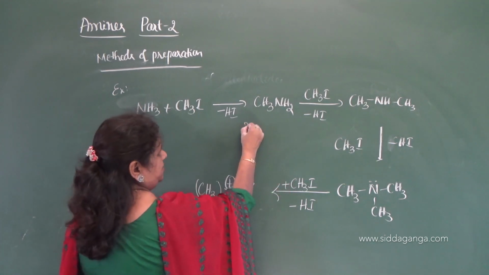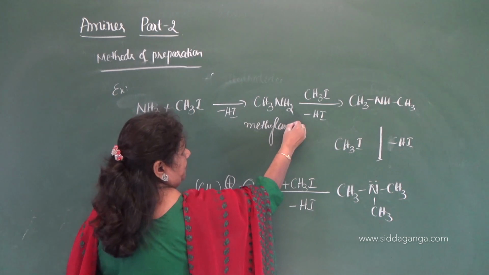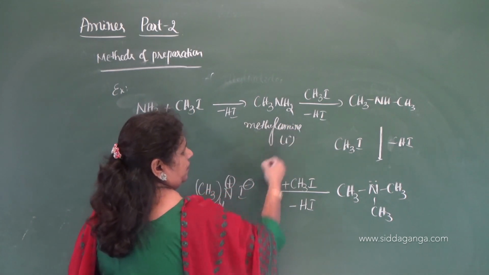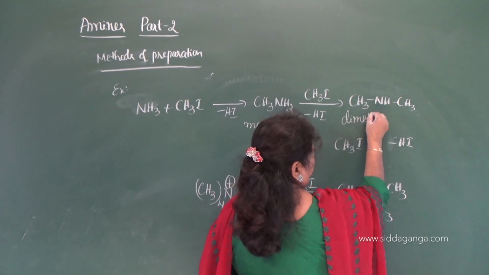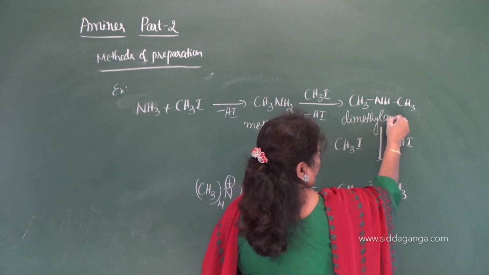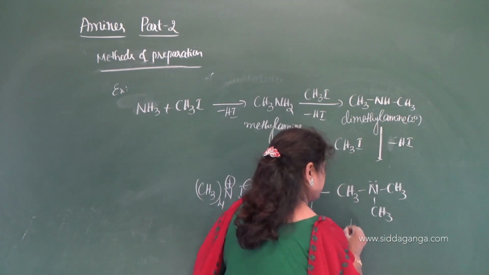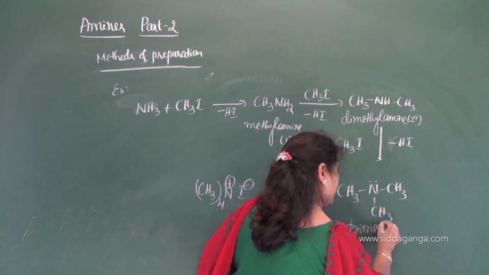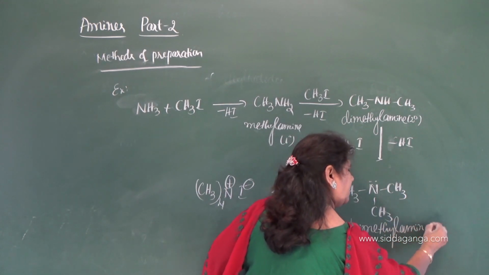So what is this? Methylamine. This is primary, and this is dimethylamine. It is secondary. This is trimethylamine.